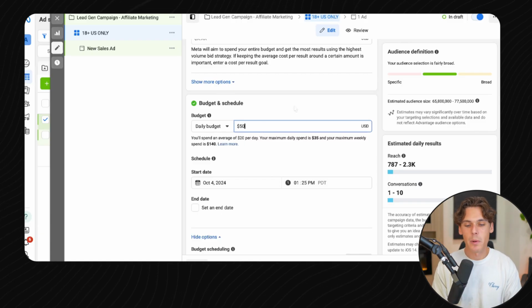So we're just going to put in around 50 right now. So it's going to spend $50 a day on this campaign. Now, keep in mind with your budget, if you spend $50 in a campaign, and let's say you get 50 leads back, $1 per lead. Now, you're obviously not going to convert all of those leads. So if you're selling personal training services and it's $250 a month for it, if you got one person to convert at the $50 a day and one person converted a day, that would be great. You'd be profitable.